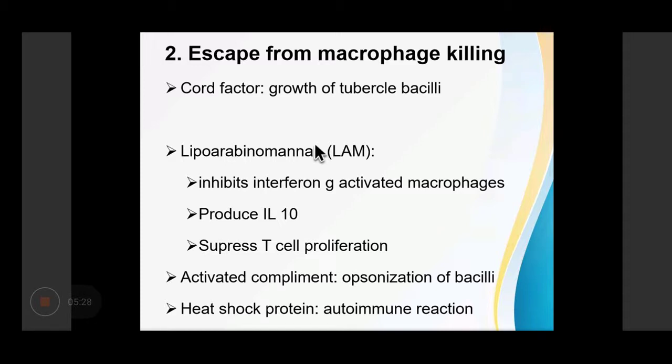Then there is activation of complement. Activation of complement causes opsonization of the bacilli. And there is M. tuberculosis heat shock protein, which induces an autoimmune response. So, because of the presence of cord factor, LAM, activation of complement, and heat shock proteins, the tubercle bacilli can escape killing by macrophages.